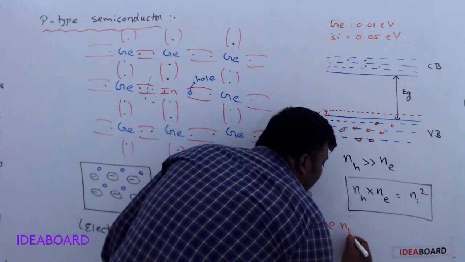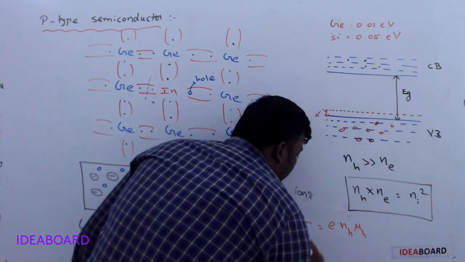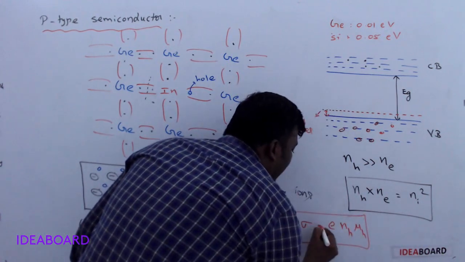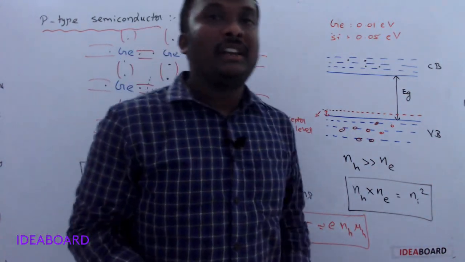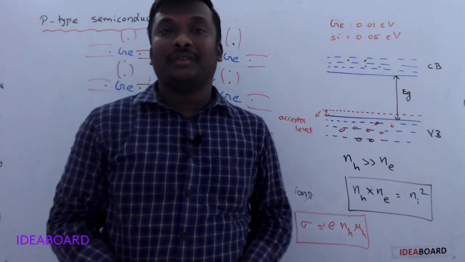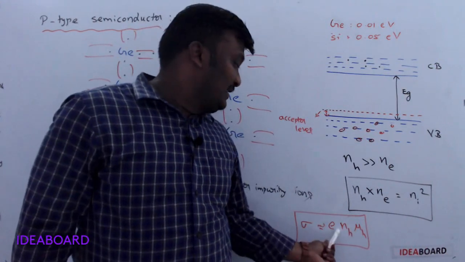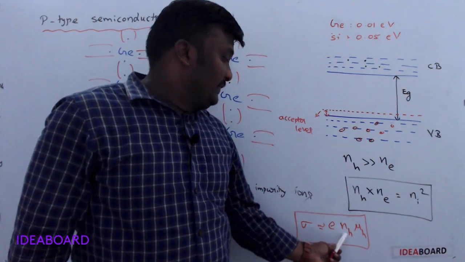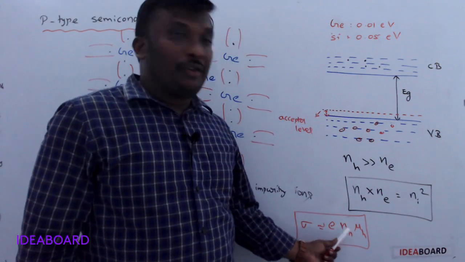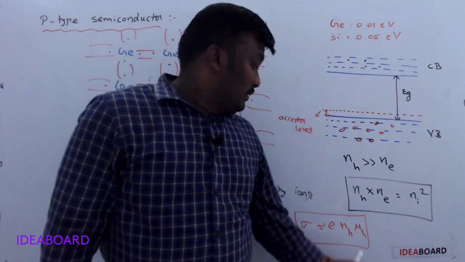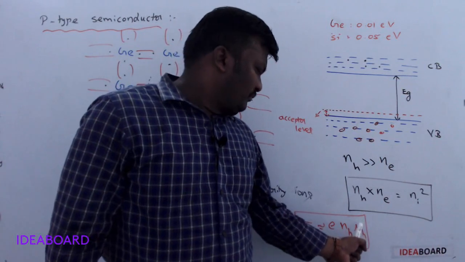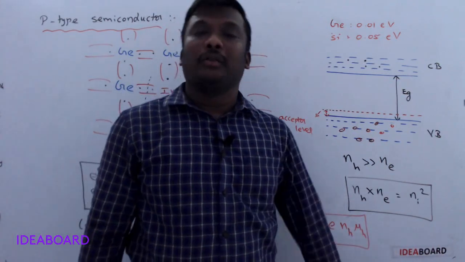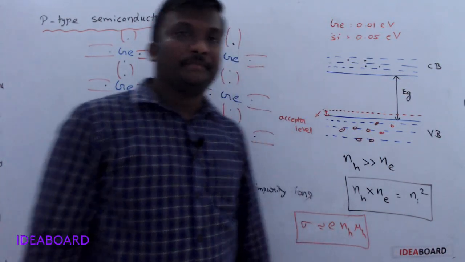It is nearly equal to e into NH mu H. If you want resistivity, the reciprocal of this value gives the resistivity. Here e is the charge of hole, NH is the hole concentration, mu H is the mobility of the holes.